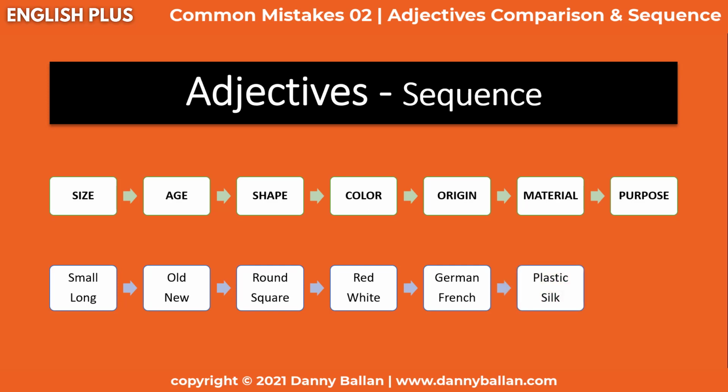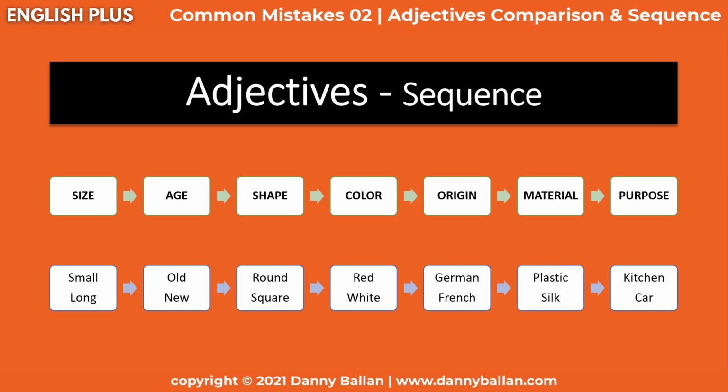And the purpose, when we say kitchen or car, that means we use it in the kitchen, we use it in the car. Of course, kitchen and car, they're not adjectives, but they're nouns that we can use as adjectives, and they're usually used as adjectives of purpose. Why do we use this? Let me give you an example. An old green kitchen table. An old, that's an age, color, then the green, and then we have the purpose, kitchen, and we're talking about a table that we can use in the kitchen that is green and old.